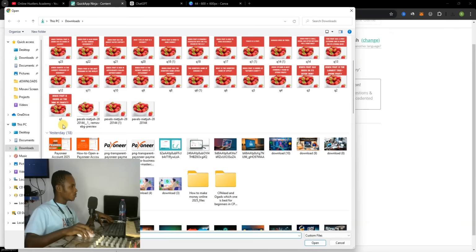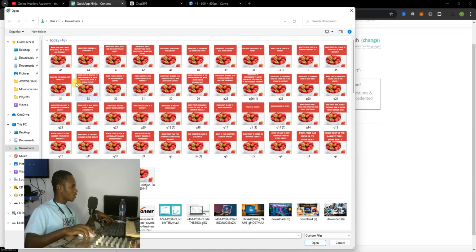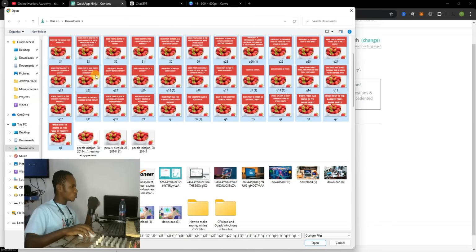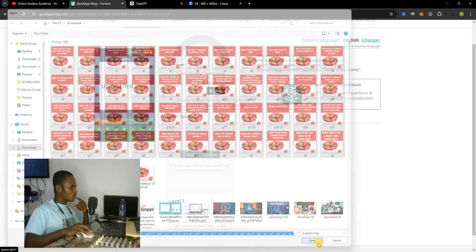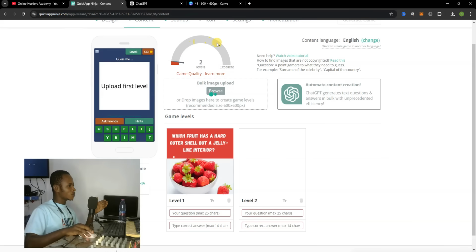Starting from question 1 to the last question, we click on that and then hit shift, and you click on the last one. You can see it's going to select everything automatically. So you just have to hit on that, and right after doing that you have to hit on open. You see over here it is uploading everything, and you can see the levels are being uploaded.